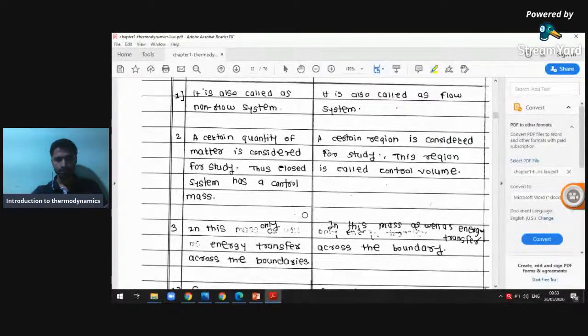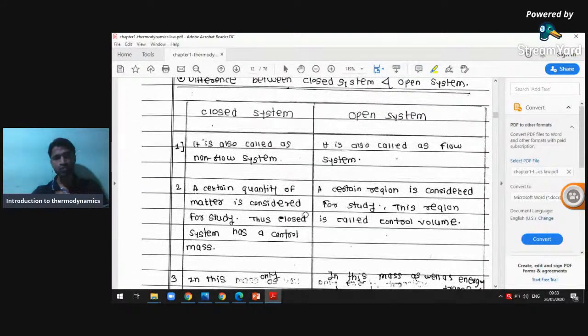Okay, now there is a difference between the closed system and the open system. The closed system is also called a non-flow system, and this is called a flow system. In an open system, the working fluid flows over the control volume of the chamber. In a non-flow system, it doesn't mean that the mass is constant.